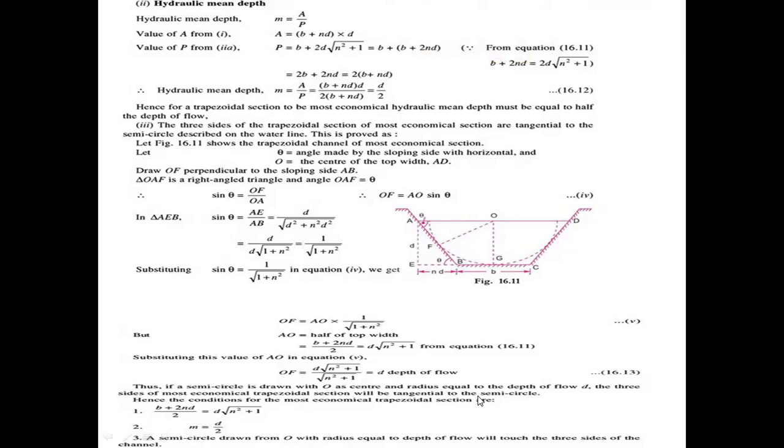For semicircular conditions, the most economical channel, we need to follow these rules: b plus 2nd by 2 equals d into root of n square plus 1, and small m equals d by 2. The hydraulic mean depth equals d by 2 here. A semicircle drawn from O with radius equal to the depth of flow will touch the three sides of the channel.